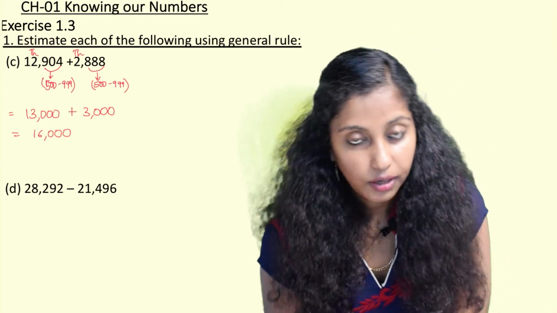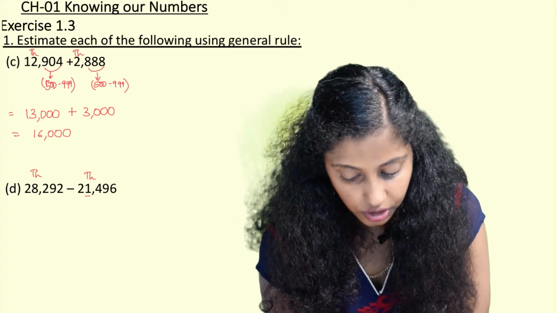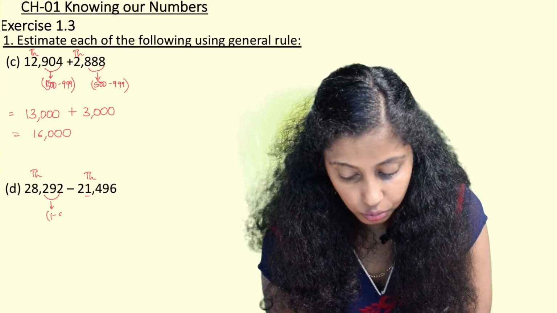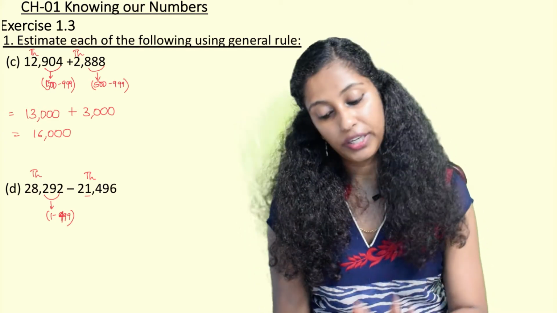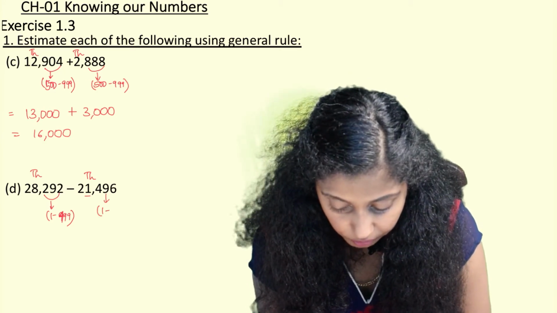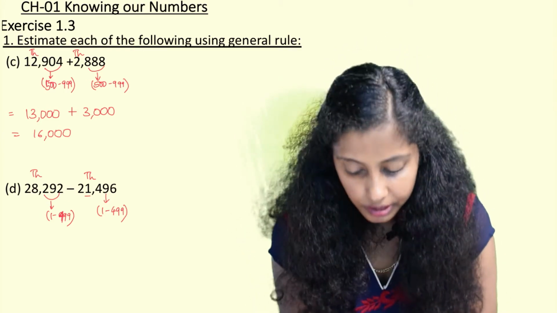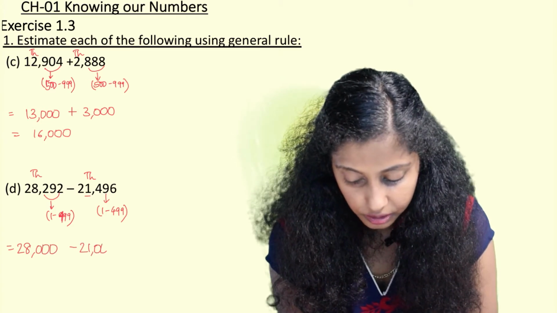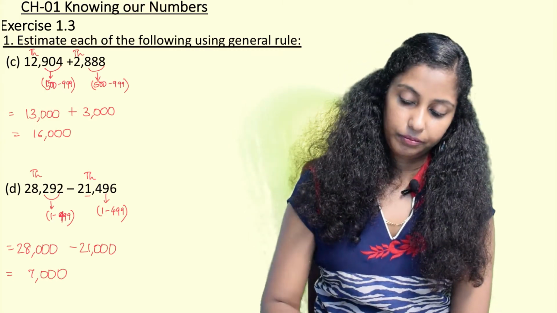Next we have 28,292. Here also we are rounding off to the nearest 1000. 292 is in the range of 1 to 499. So here the nearest 1000 will be the same, 28,000 only. 496 again falls in the category of 1 to 499. So here again the nearest 1000 will be the same, 21,000. So 28,000 minus 21,000, when we do it in the rough column, we get 7,000.